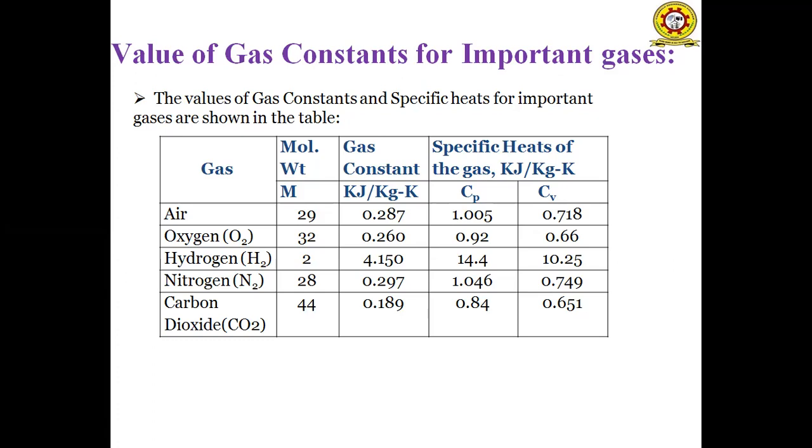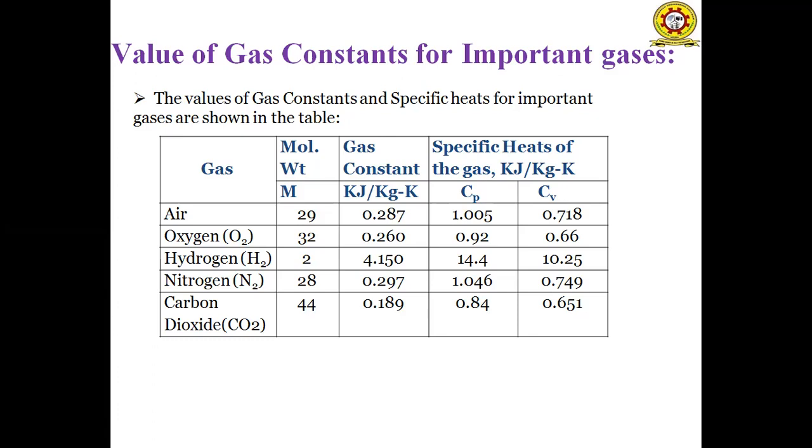That means the heat required by a unit mass of a substance to raise its temperature by 1 degree is called the specific heat. Specific heat is also called the heat capacity of the substance, and it is represented by the capital letter C.